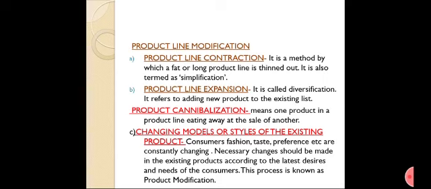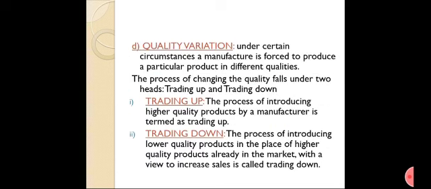Consumers' fashion, taste, preference, etc. are constantly changing. Necessary changes should be made in the existing products according to the latest desires and needs of the consumers. This process is known as product modification. Quality variation. Under certain circumstances, a manufacturer is forced to produce a particular product in different qualities.